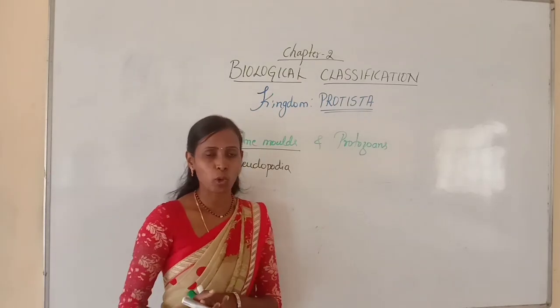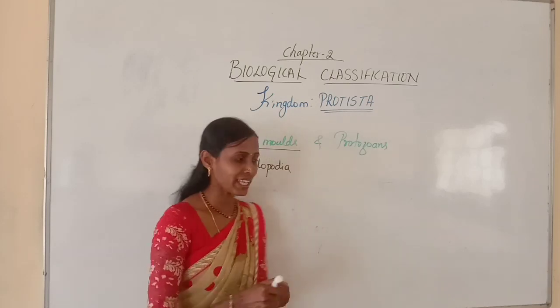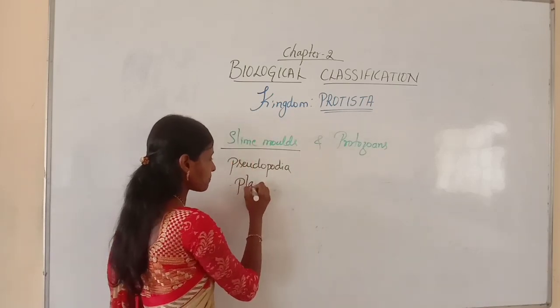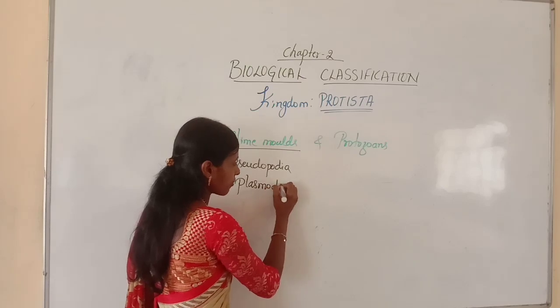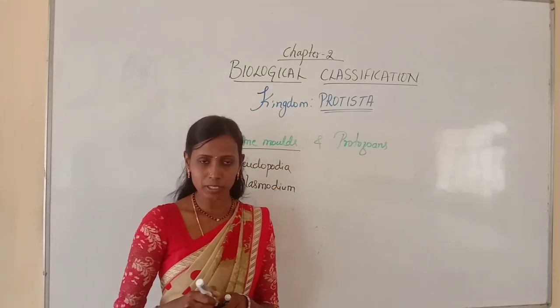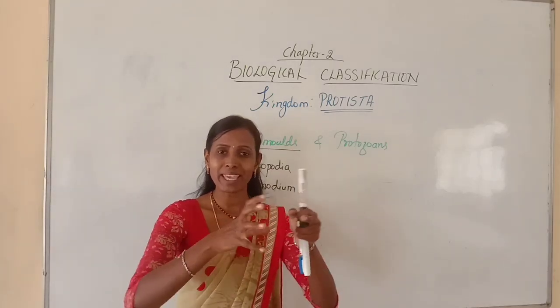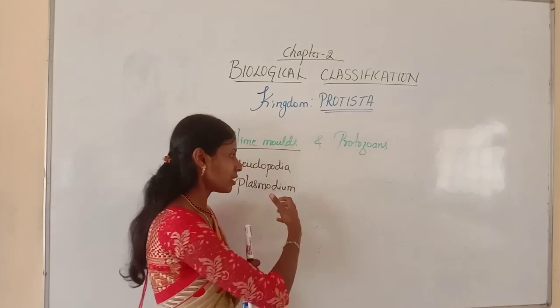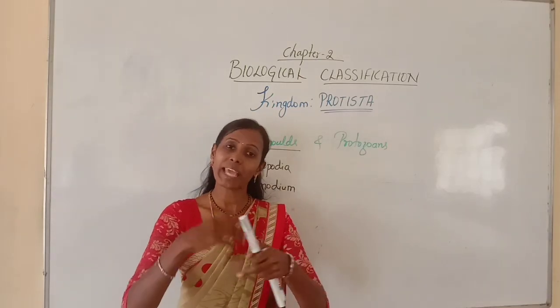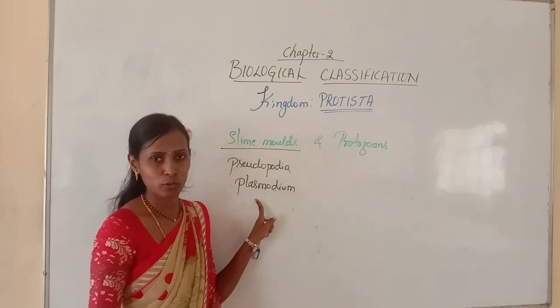And these slime molds, under suitable conditions, will form an aggregation called plasmodium. Aggregation is nothing but, see, the single organisms will form a colony. Likewise, here some organisms will be aggregated to form a structure called plasmodium.